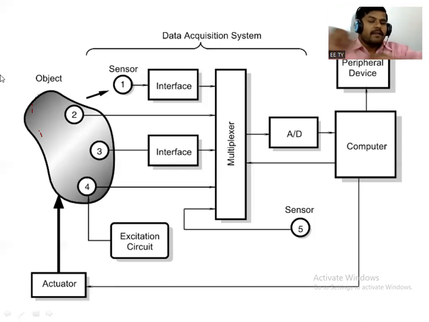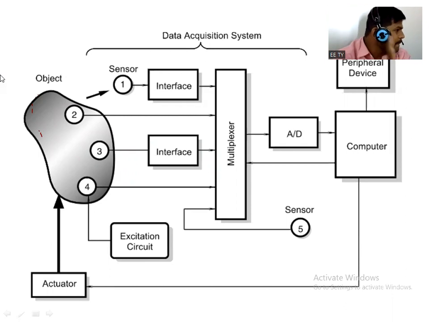See, sensor one is the non-contact type sensor. Sensors 2, 3 and 4 are in contact with that object, right? Suppose liquid material is there, and in that liquid material this sensor is dipped deeper into that liquid, that means in the object, or it may be on the object.